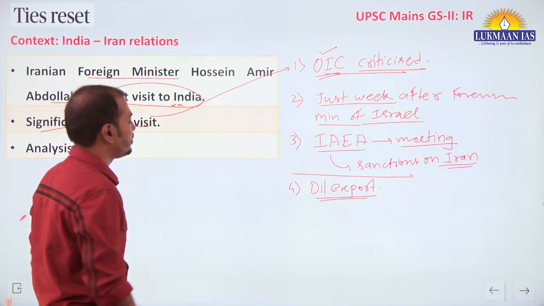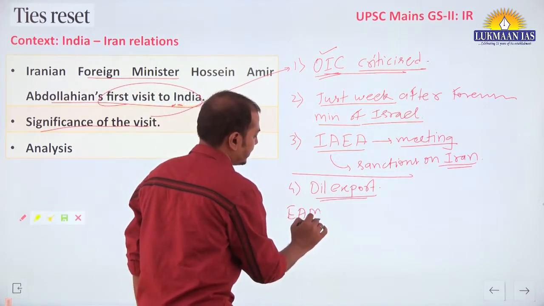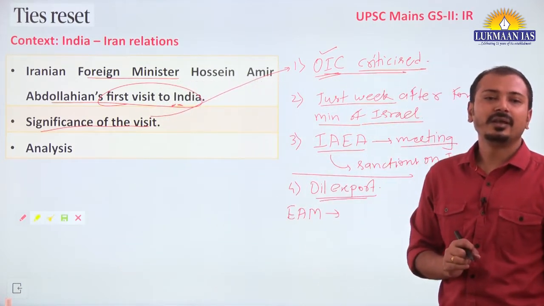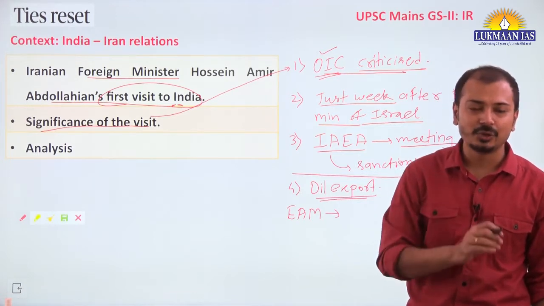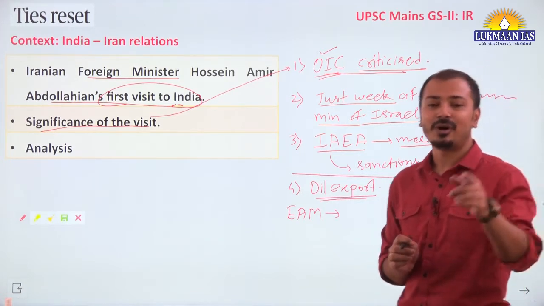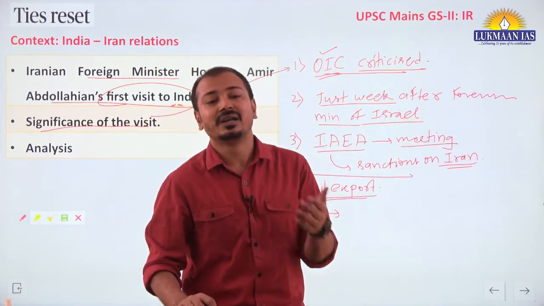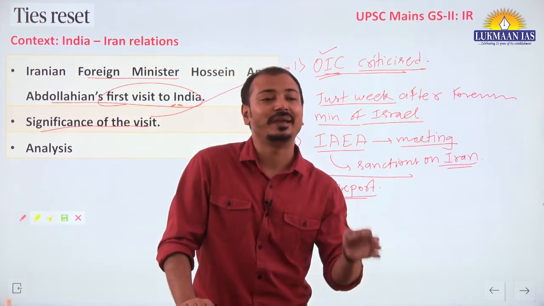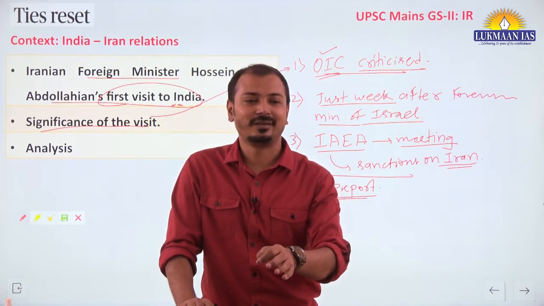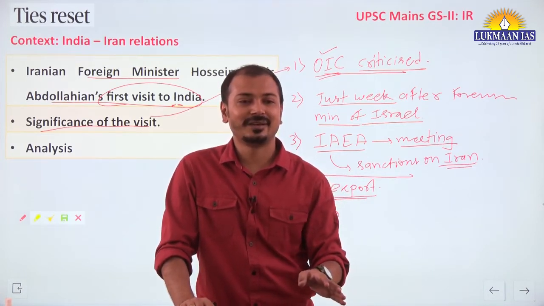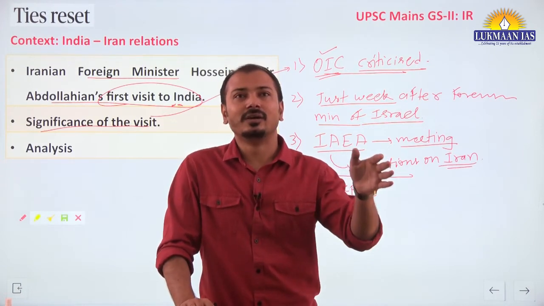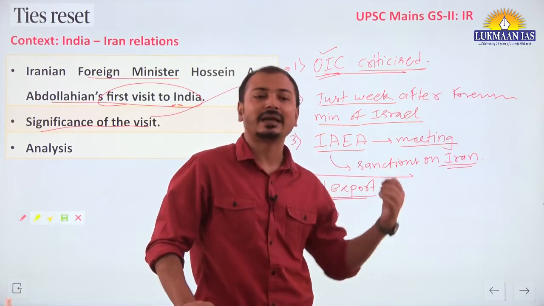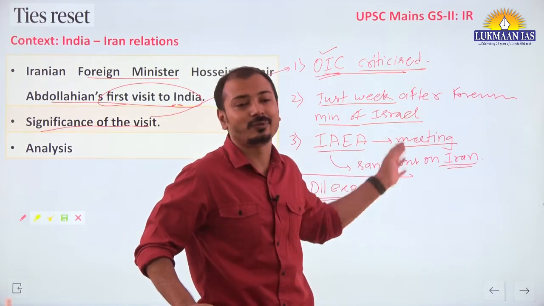Now one more important aspect is that our external affairs minister gave a straightforward comment after this meeting: if Western countries led by the US want India's imports from Russia to reduce, then they should allow the exports of oil from Iran and Venezuela. समझ रहा है? ठीक है कि अगर वेस्टर्न कंट्री चाहते कि रशिया से हम ऑयल कम करें इंपोर्ट, तो उन्होंने इनका एक्सपोर्ट अलाउ करना चाहिए so that we can import oil from Iran.